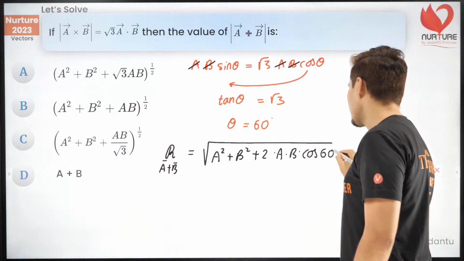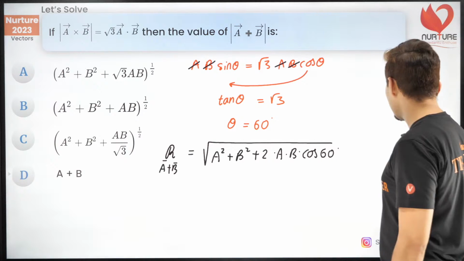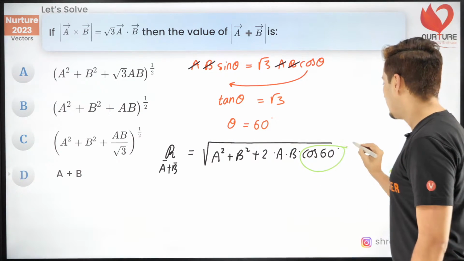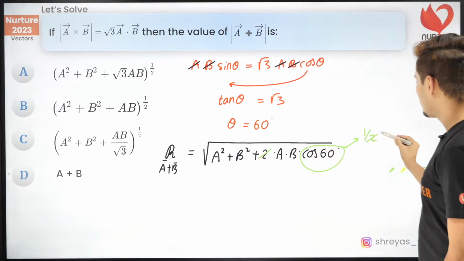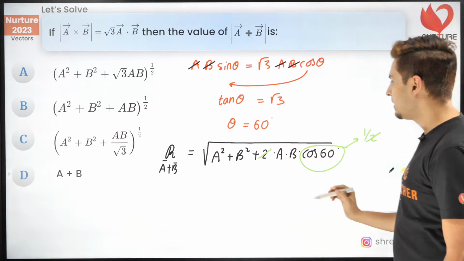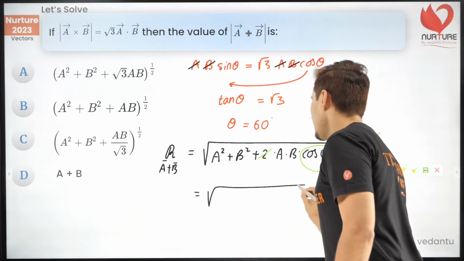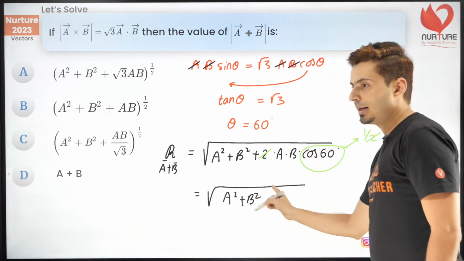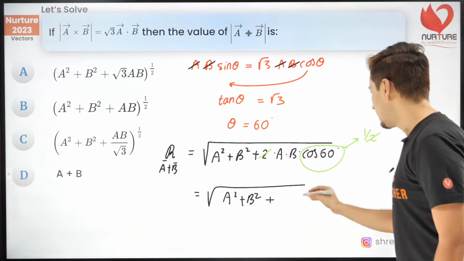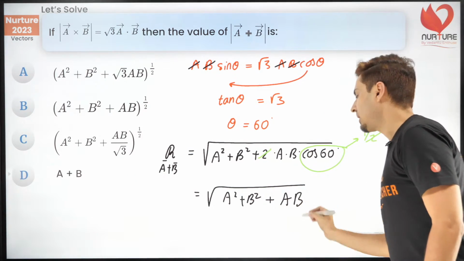Cos theta is cos 60. Now what is the value of cos 60? Cos 60, remember, is half. Now this 2 and this 2 will cancel out. So what will be remaining? You will just have root of A square plus B square, correct? Plus 2 has already gone and just the values A and B.